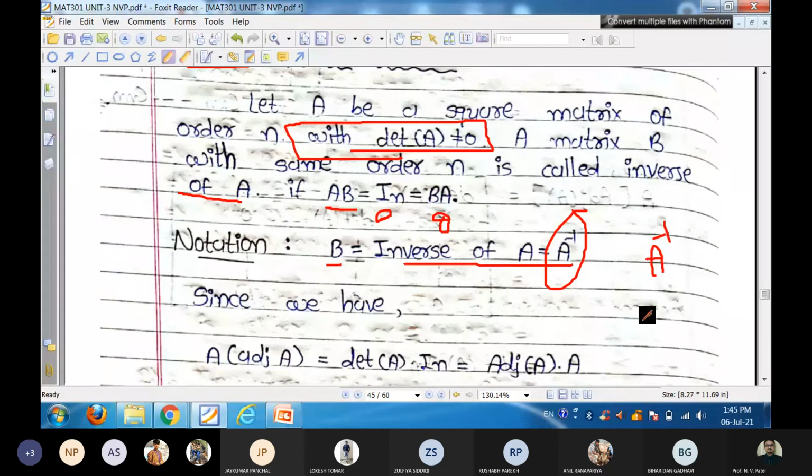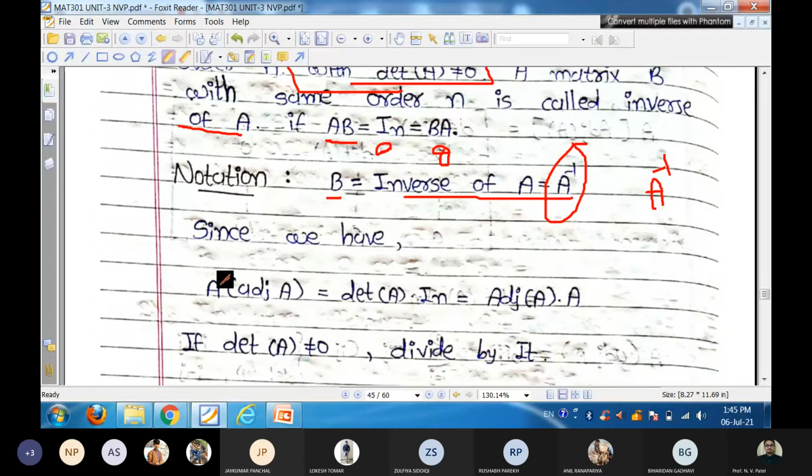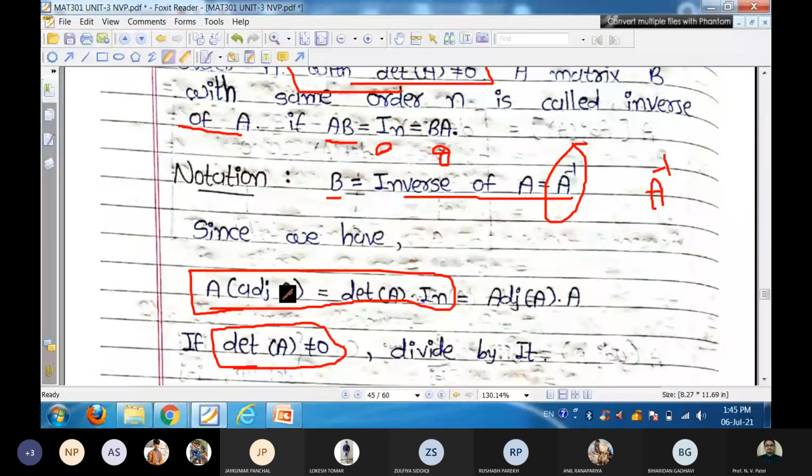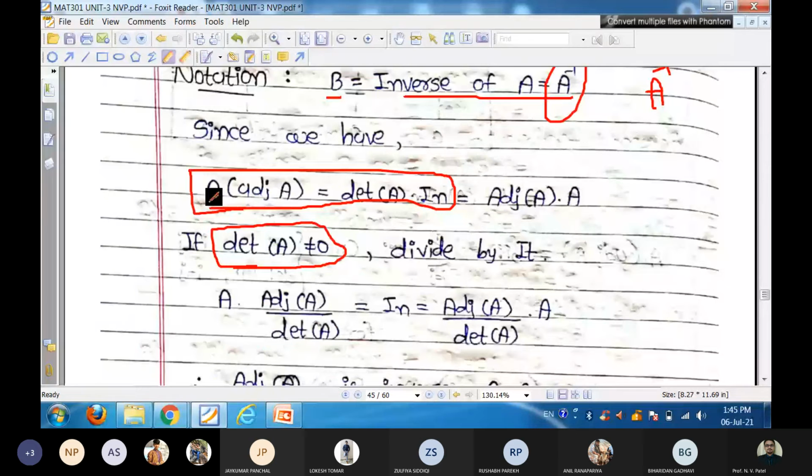And to derive the formula of A inverse, we have that result A into adjoint A is determinant A into identity. Now here determinant is not equal to 0, which is given. So let's divide by it. Divide this relation by determinant A. So A into adjoint A upon determinant A is equal to identity.